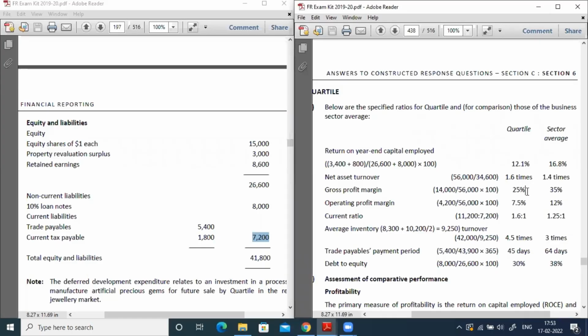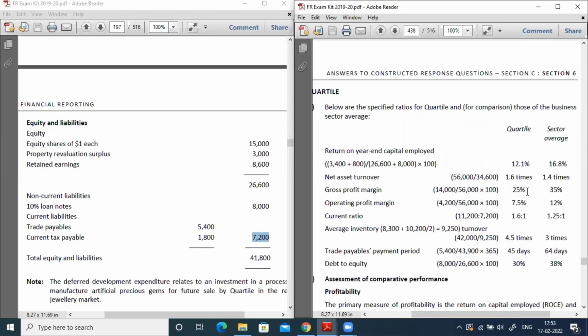And current ratio, so current assets divided by current liabilities. Now the sector current ratio is 1.25 is to 1, but the quartile company current ratio is 1.6 is to 1. Then average inventory turnover. So this is very simple.